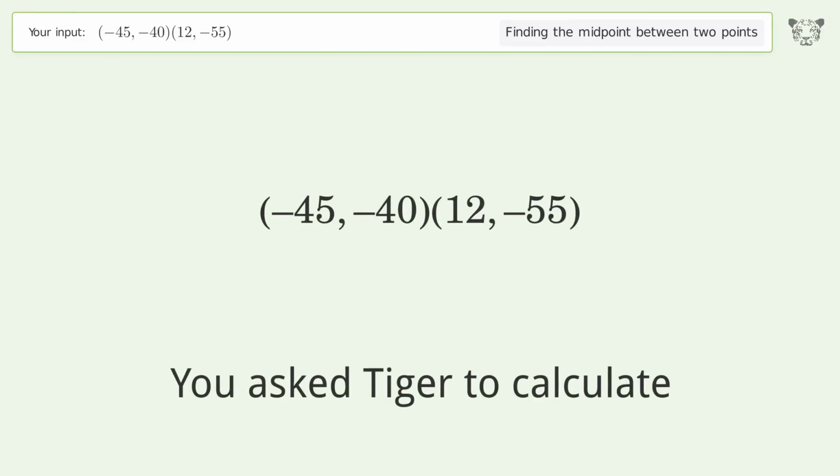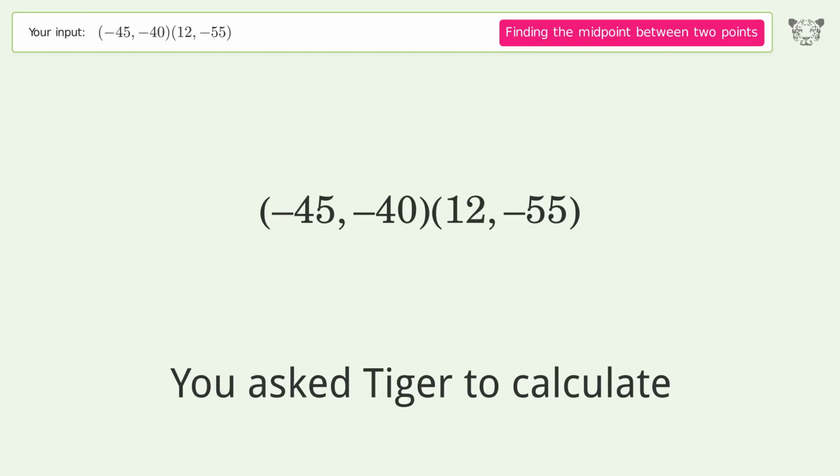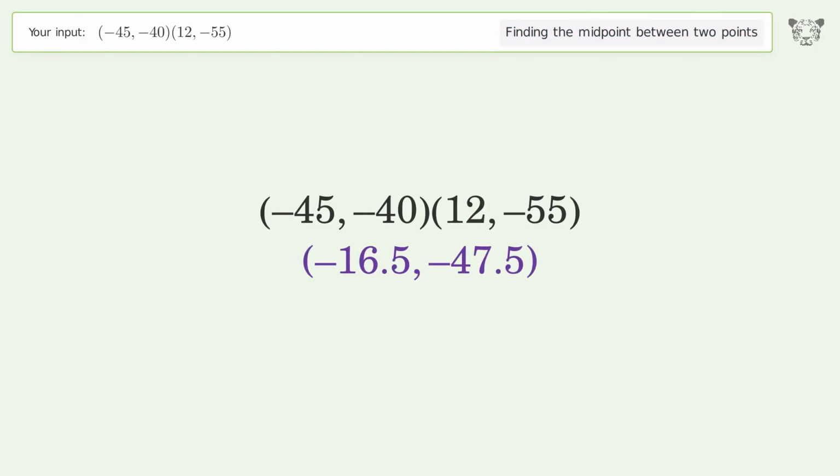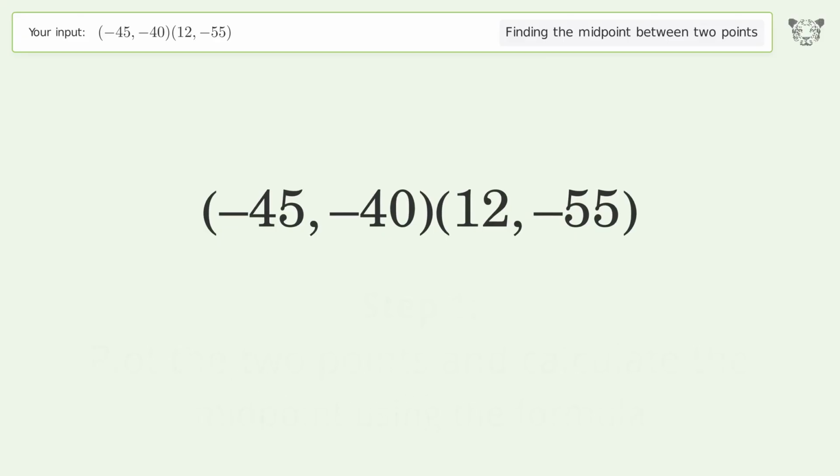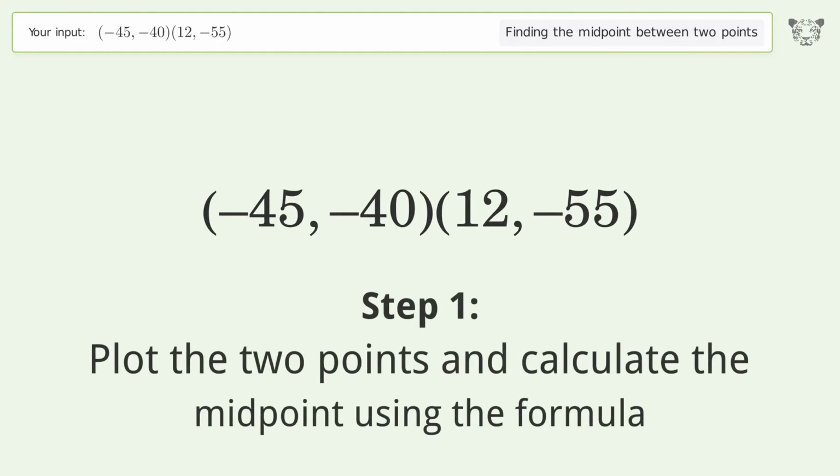You ask Tiger to calculate. This deals with finding the midpoint between 2 points. The midpoint between the 2 points is -16.5, -47.5. Let's solve it step by step. Plot the 2 points and calculate the midpoint using the formula.